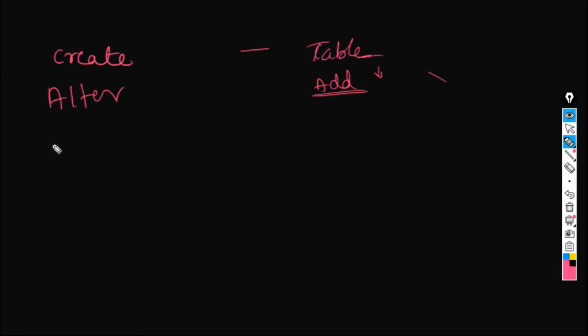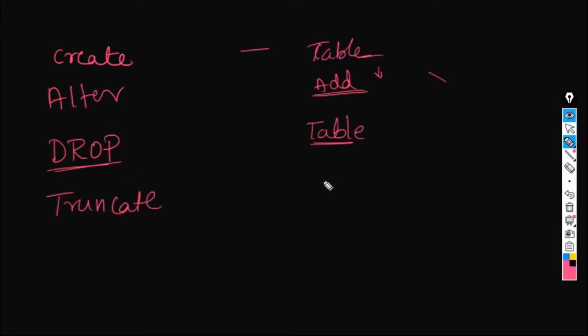Okay. The next one, drop. This drops the entire table, including the structure. And then truncate. In this case, it only truncates the content, but the structure of the table will be available.